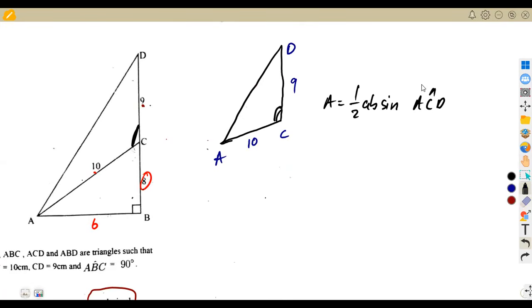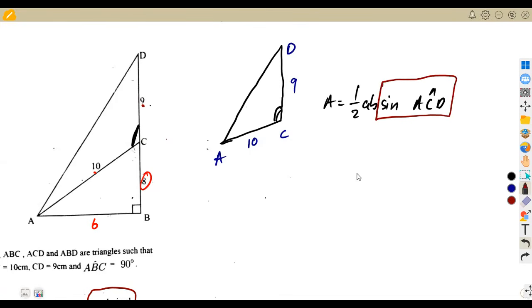Guys, let's be honest here. Those guys who are into this question, let's be honest, isn't it? That is the condition there. Half AB sine theta, which is this one. So what you simply needed there was to find the sine ACD.